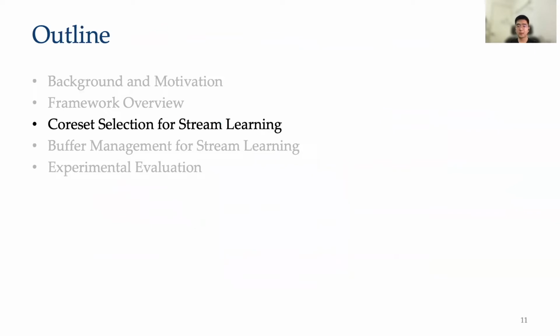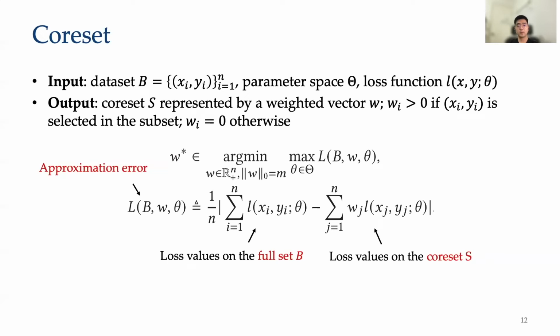Now we introduce how to do the coreset selection for a stream learning problem. Here we first give the formal definition of coreset. The input of the coreset selection problem includes a data batch B, where x_i is a feature vector and y_i is the corresponding label, a parameter space Theta, and a loss function L. The output is a coreset S represented by a weight vector W. w_i larger than 0 means the data point (x_i, y_i) is selected in the subset, and w_i equals 0 otherwise.